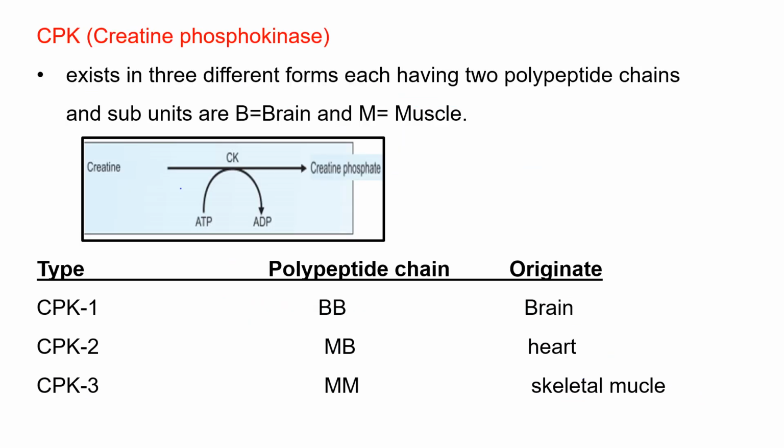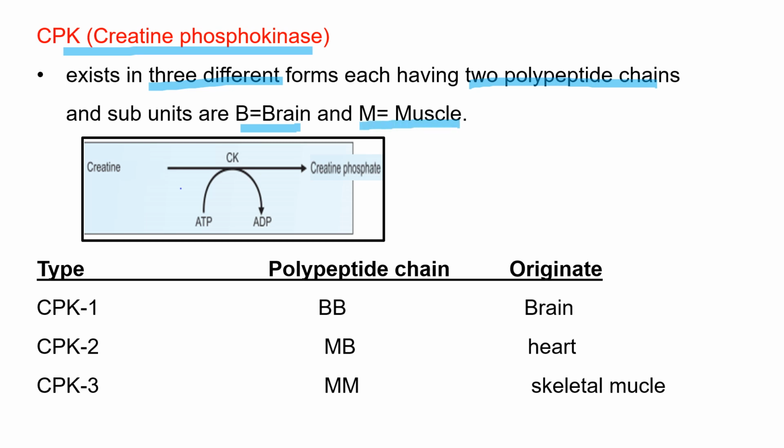The other good example of an isoenzyme is creatine phosphokinase, or simply creatine kinase. This creatine kinase exists in 3 different forms, each having 2 polypeptide chains, and the subunits are B, which stands for brain, and M, which stands for muscle.